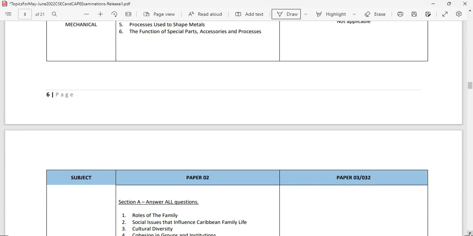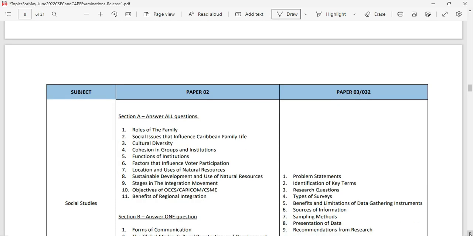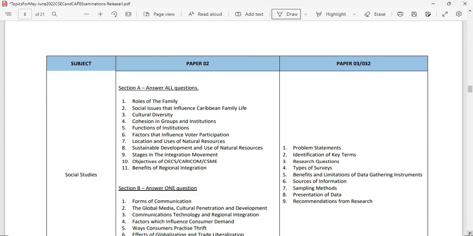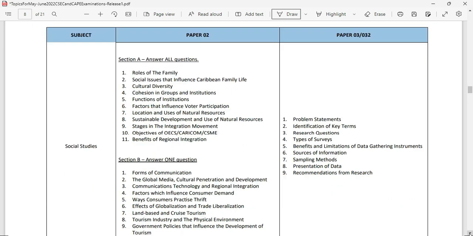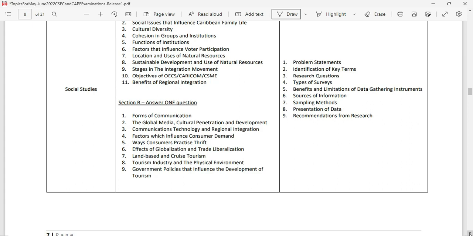Please be mindful that these exams are slated to be between the 23rd and the 27th of May, only for the first week. The other part of the publication will be made available on Friday, the 13th of May. So we have enough time there to zero in on some topics just to make sure that we're going to be scoring well in the exam.